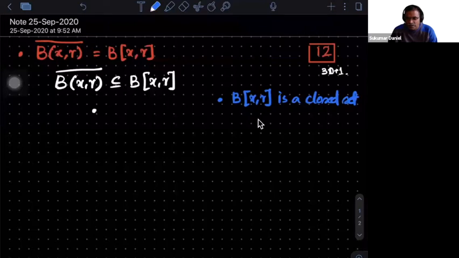Either you use the epsilon delta definition to conclude that, or if you know the result, you can use that. Or if you have difficulty, a much more intermediate step. Can you see that this is a closed set?